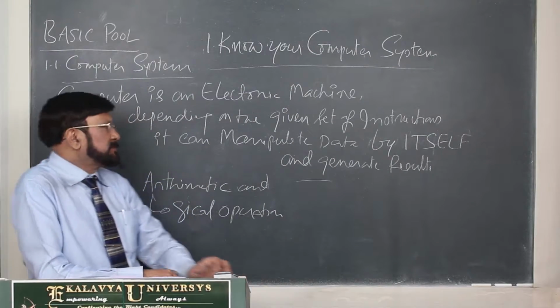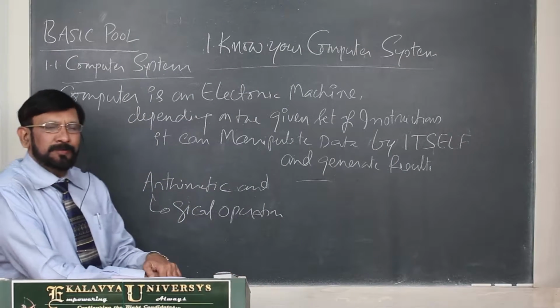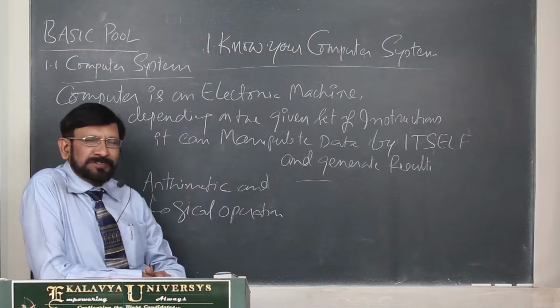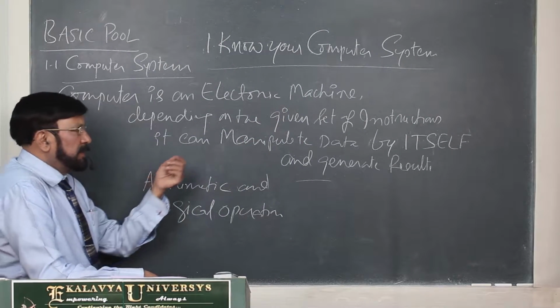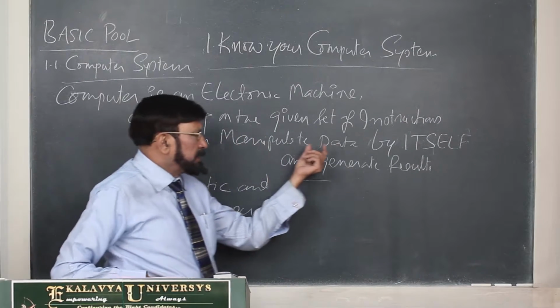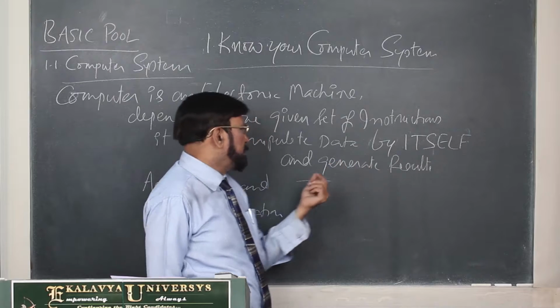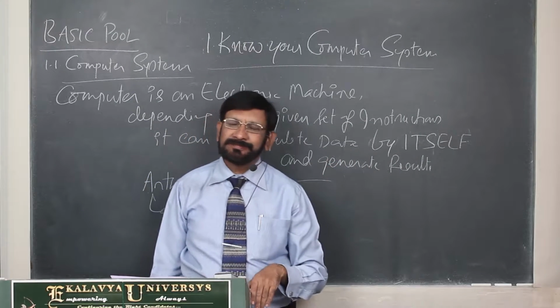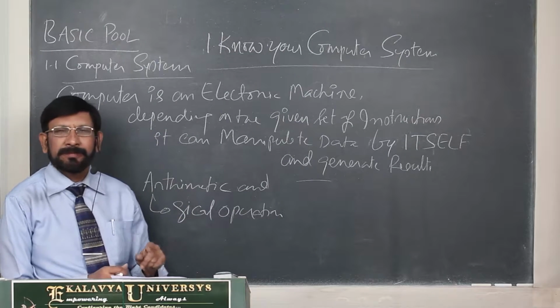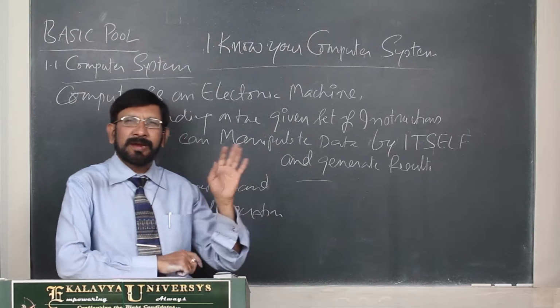Now, let us see the definition of a computer. A computer is an electronic machine. Depending on the given instructions, it can manipulate data by itself and generate results. You have to clearly understand each and every term in that. Computer is an electronic machine.